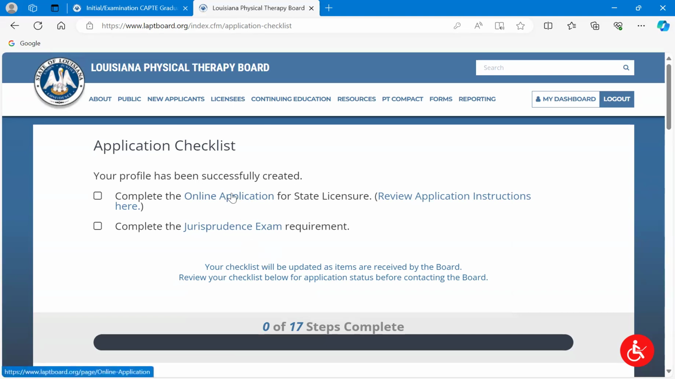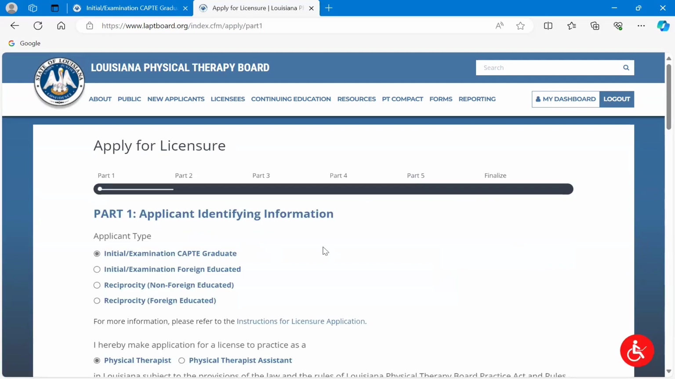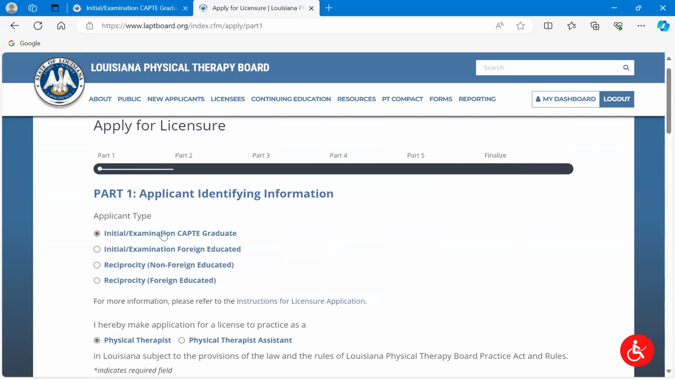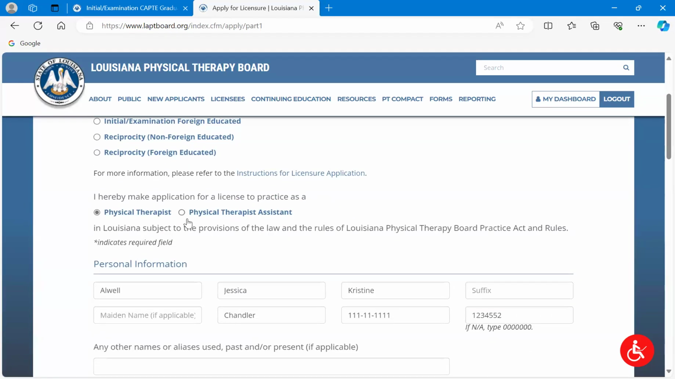All right, so let's take a look first at the online application. So we've got a little note there to read everything. Basically, it's just telling you how to use the back buttons and how this works. So we're going to continue to the application. You are an initial examination new graduate, so we're going to keep that one selected as it already is. From here, you're going to select either PT or PTA, depending upon who you are.